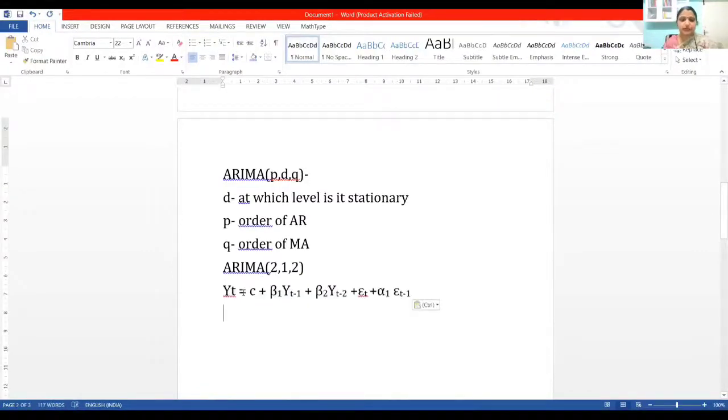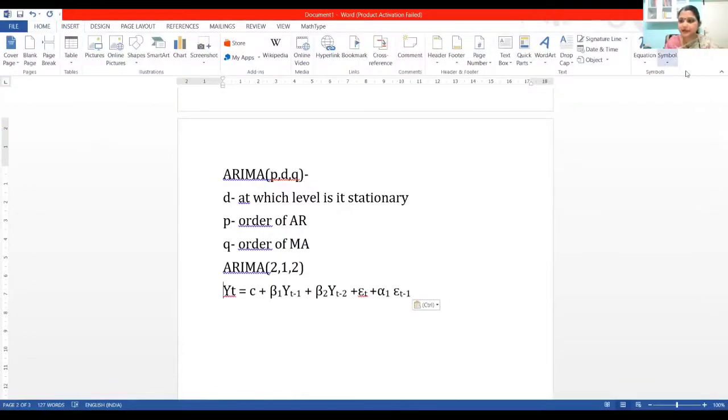Instead of writing yt, we will write it as a delta, a triangle. Or you can write D; in the software itself it shows as D. D is also fine, but delta looks a little more neat and elegant, so I tend to write it as delta. It is up to our wish, or you can avoid it. You need not necessarily write it, but this is how we generally indicate that this is an integrated series. If it is order 2, we write delta square.